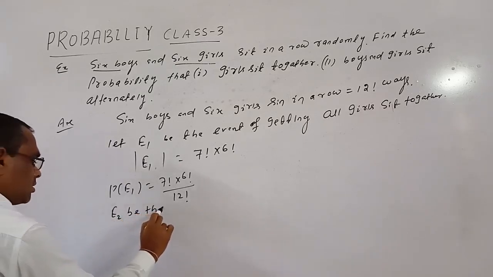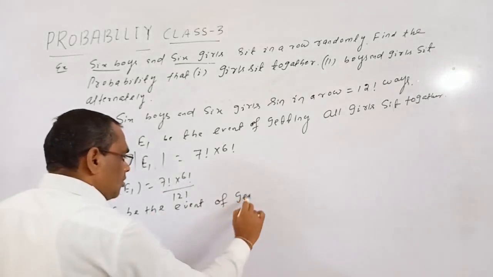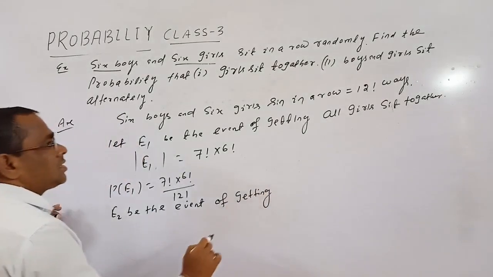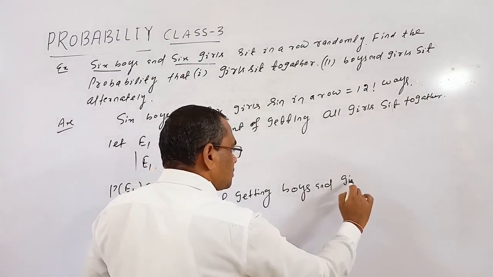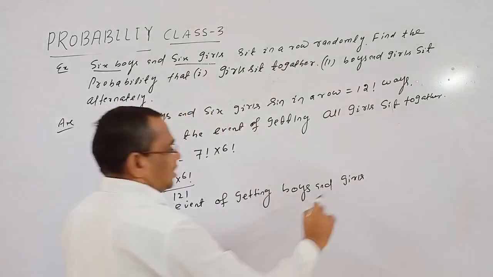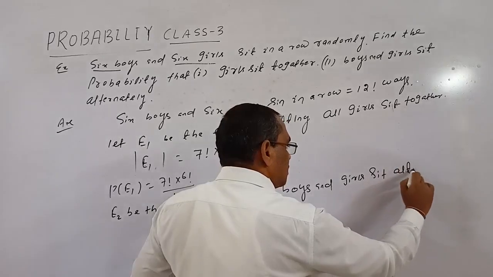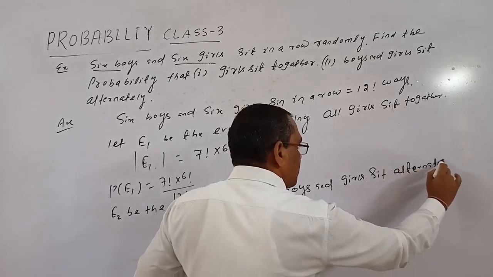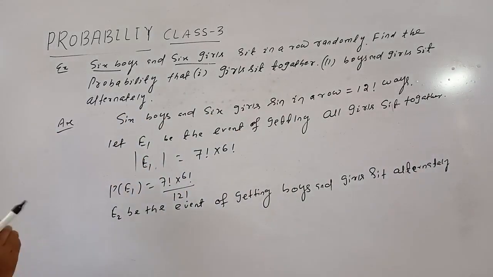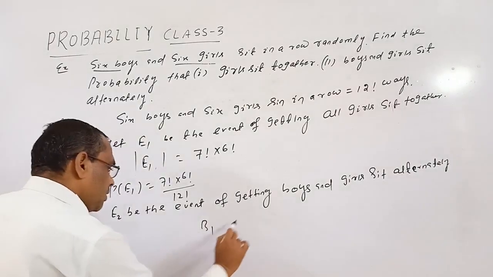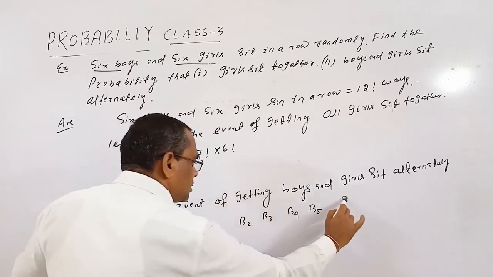be the event of getting girls and boys sit alternately. Okay. So if we begin with boys, then we will get B1, B2, B3, B4, B5, B6.